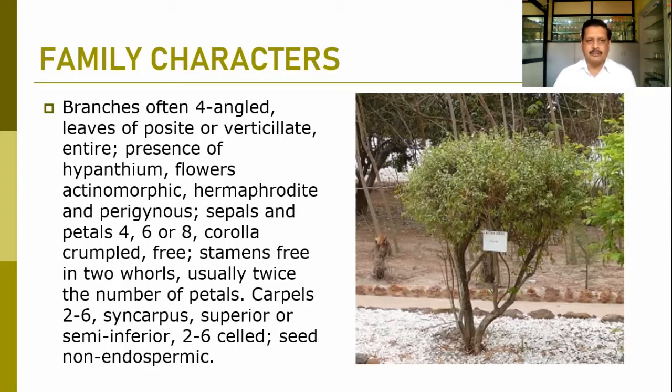Calyx and corolla normally 4, 6, or 8 in numbers. Corolla has the typical characteristic, they are normally having the crumpled nature. So they are crumpled, petals are free. Stamens also free, and they are found normally in the 2 whorls. Usually the number of stamens is double the petals. So if the petals are 4, the stamens will be 8.